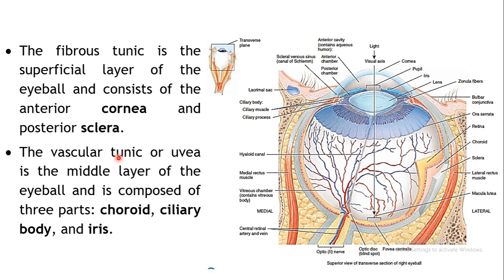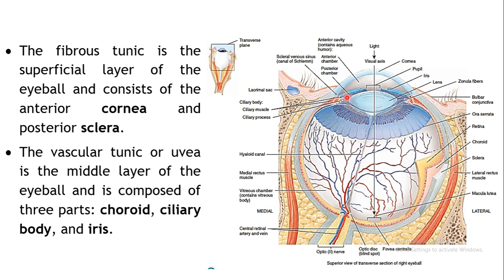Then the next layer, the middle layer, is the vascular tunic. It is also known as the uvea. It is comprised of three parts: the choroid, then the ciliary body, located over here. It comprises ciliary muscles and ciliary processes, which control the iris and even the size of the lens. Then the next part is the iris.